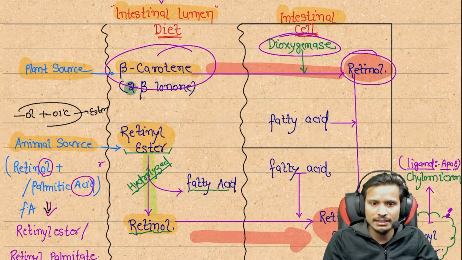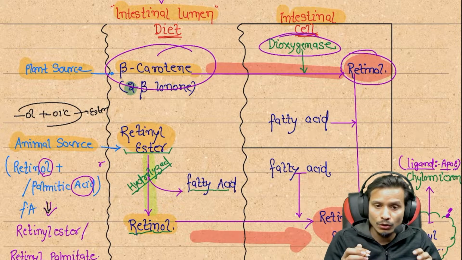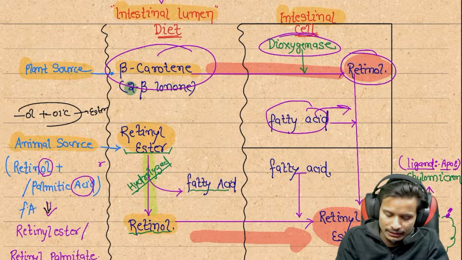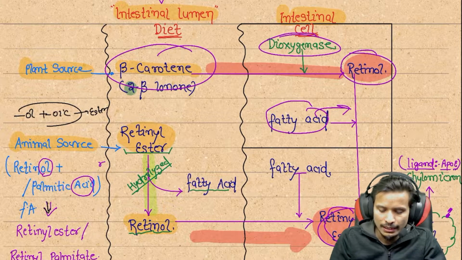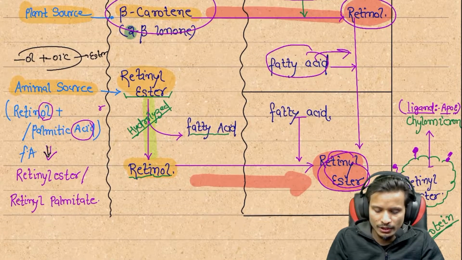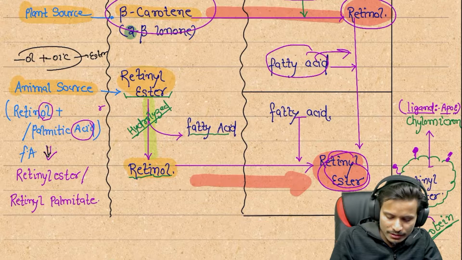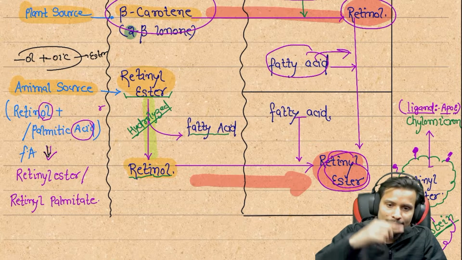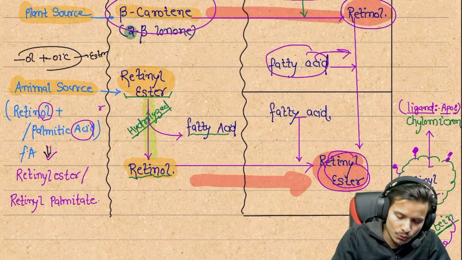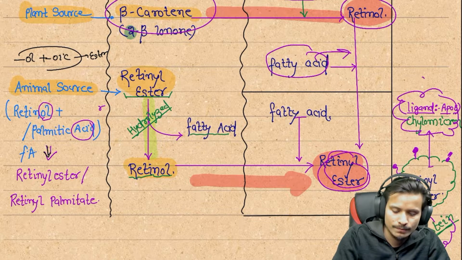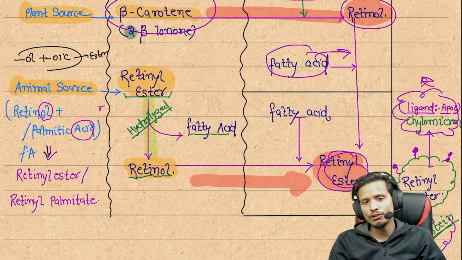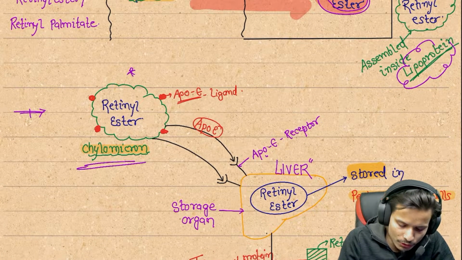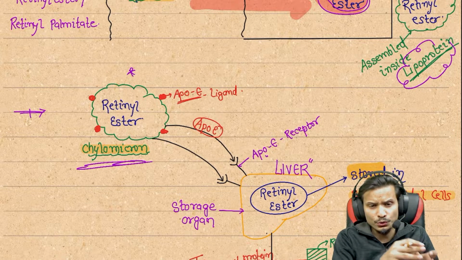And once again, in the intestinal cells, a fatty acid acts on the retinol, and this fatty acid converts it into retinol ester. This retinol ester is assembled in the lipoproteins. Inside the lipoproteins, the retinol ester is covered by the lipoproteins, and then they are stored in the form of chylomicrons. So finally they are called chylomicrons. Next we can see these retinol esters or chylomicrons go to the liver.